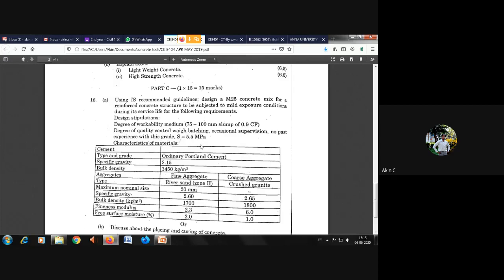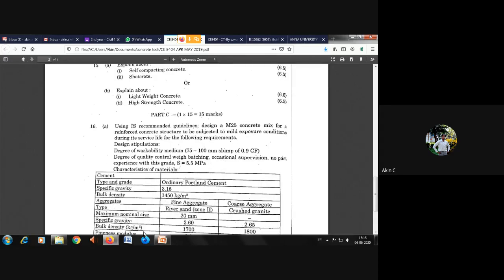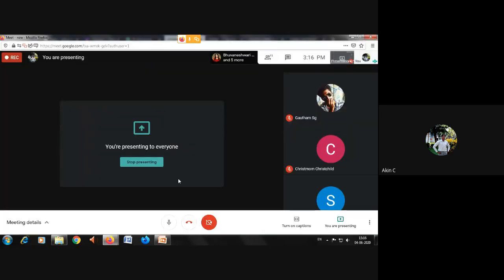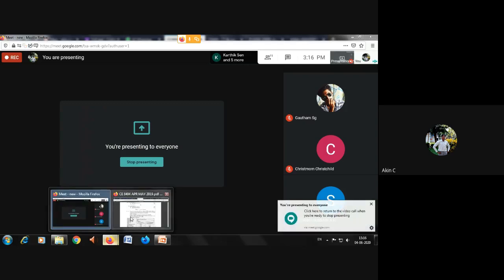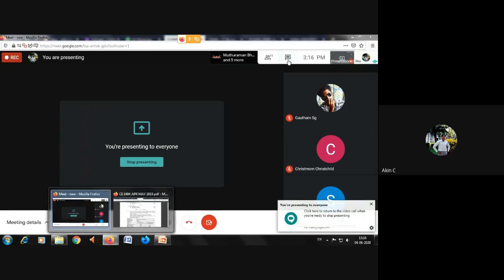And since it's a very big question, they've already given these values in the question paper itself. So if you have any doubt, my dear students, you can unmute and talk to me at any time in between the session also, or else you can put a chat message here in the chat box.